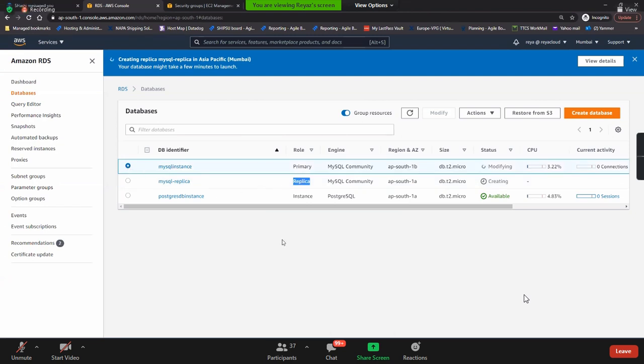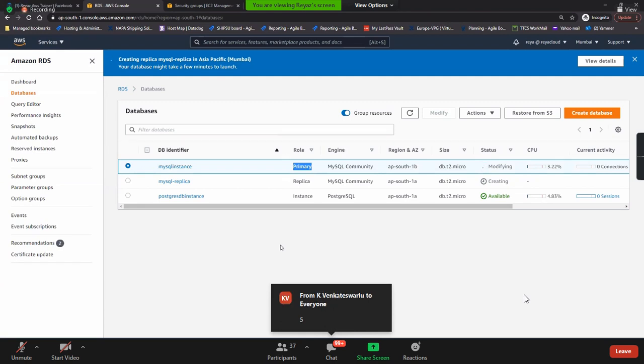So the only thing you need to remember is, can you write on this replica? No. You can connect to this read replica using the endpoint, and you can only read from it. You cannot write to it. And like this, how many replicas can you create for this primary instance? 5 replicas. Nice. Is that clear?